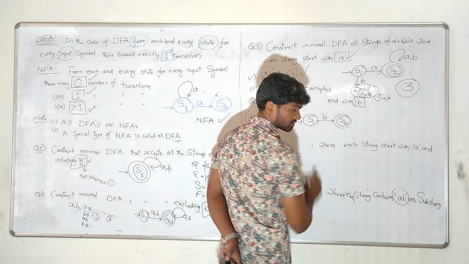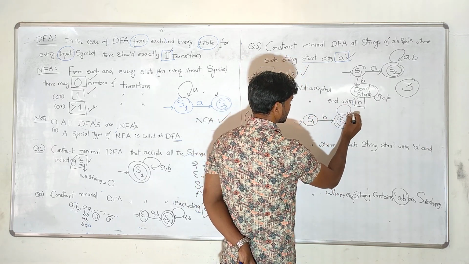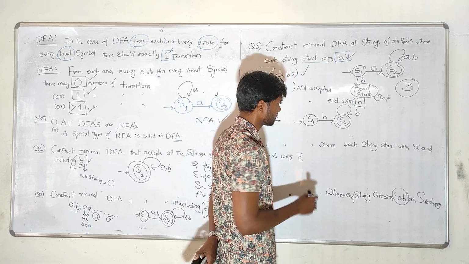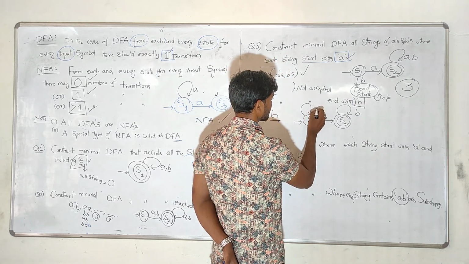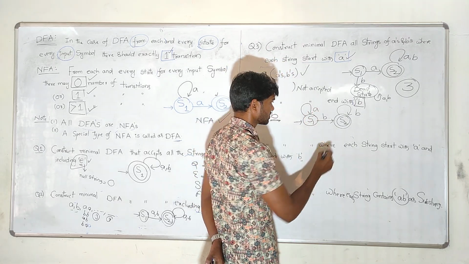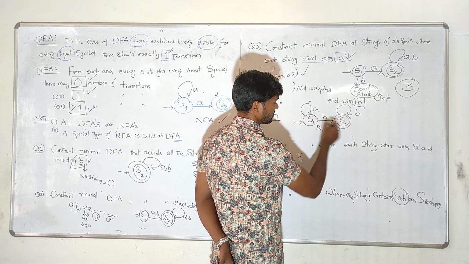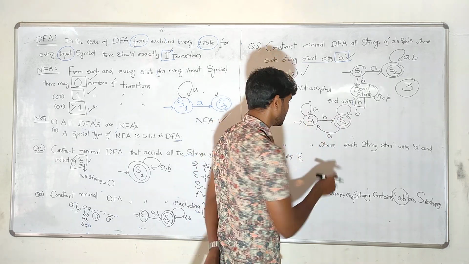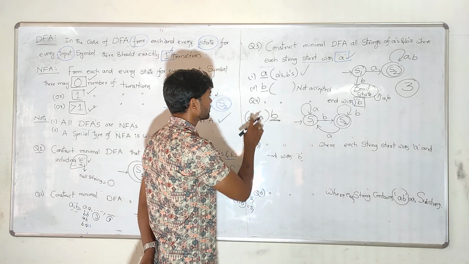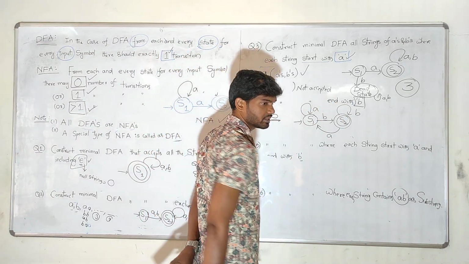So the simple diagram is like this. A single b is accepted for us. At the end, any number of B's come, no problem for us. And before that, any number of A's come, no problem for us. And if I apply small a, like BA, BA, BA, no problem for us. This is the simple DFA diagram of strings that always end with B.